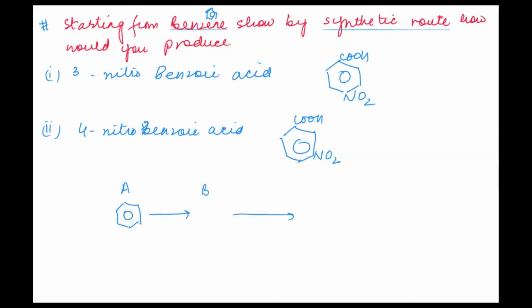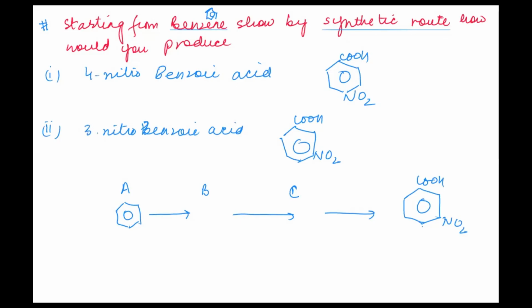It depends upon you how many intermediates you want to make, and you have to finally convert it into 3-nitrobenzoic acid, or into 4-nitrobenzoic acid. So this is your 4-nitro and this is your 3-nitro.